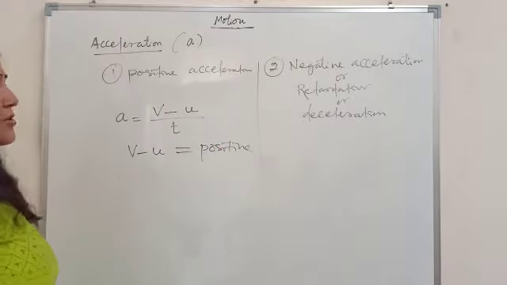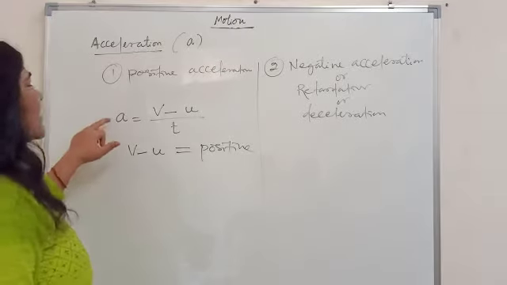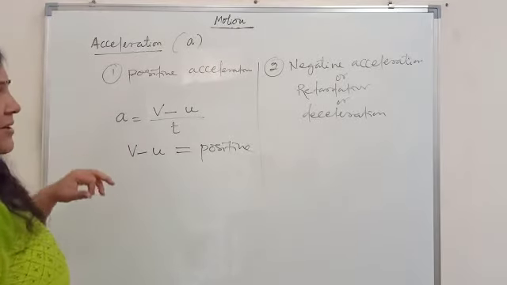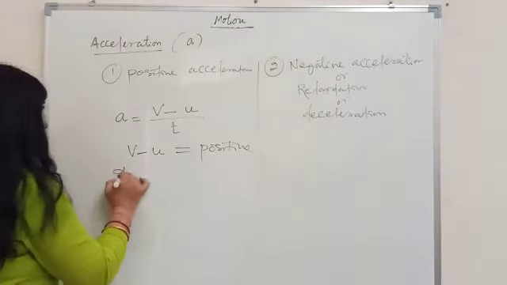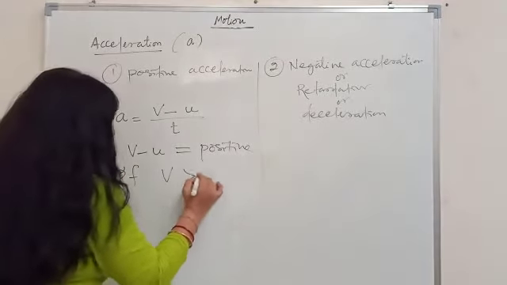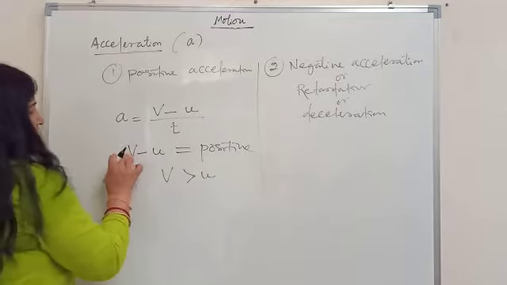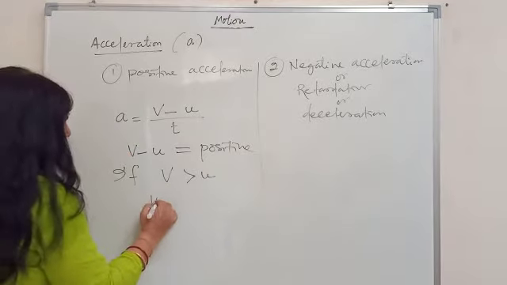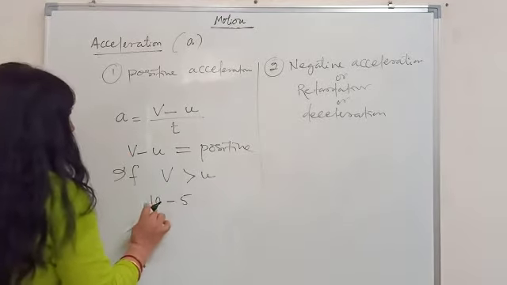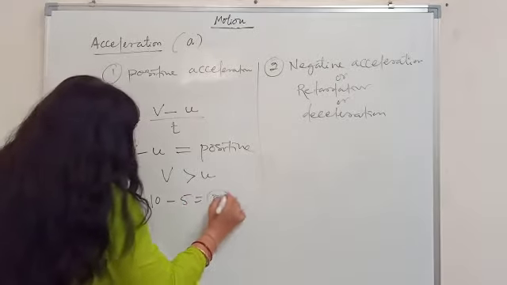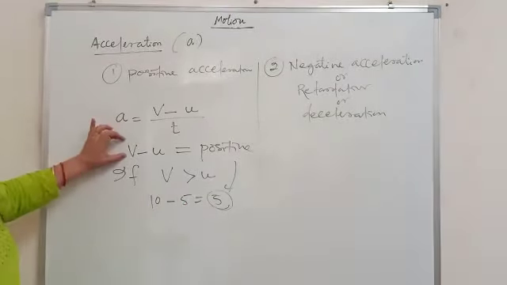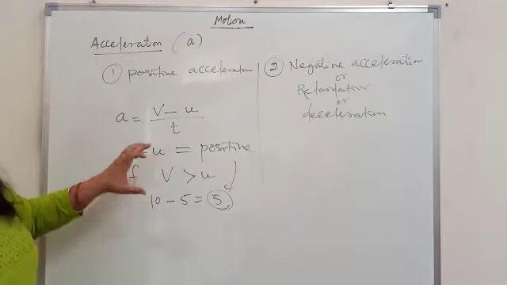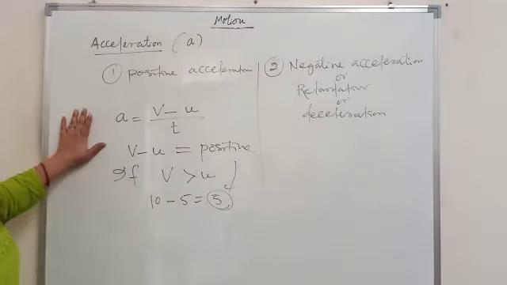If V minus U comes out positive, then only acceleration will be positive. And when will V minus U give a positive result? If V is greater than U. Let's suppose V is equal to 10 meter per second and U is 5 meter per second. 10 minus 5 will be 5. Is 5 a positive value or not? Positive. So if V is greater than U, in that case only your acceleration is going to come out positive.